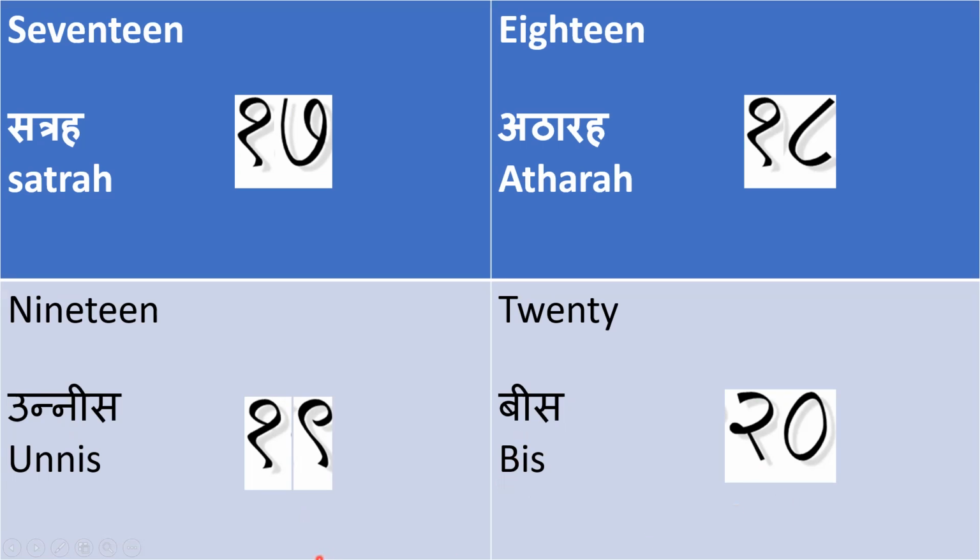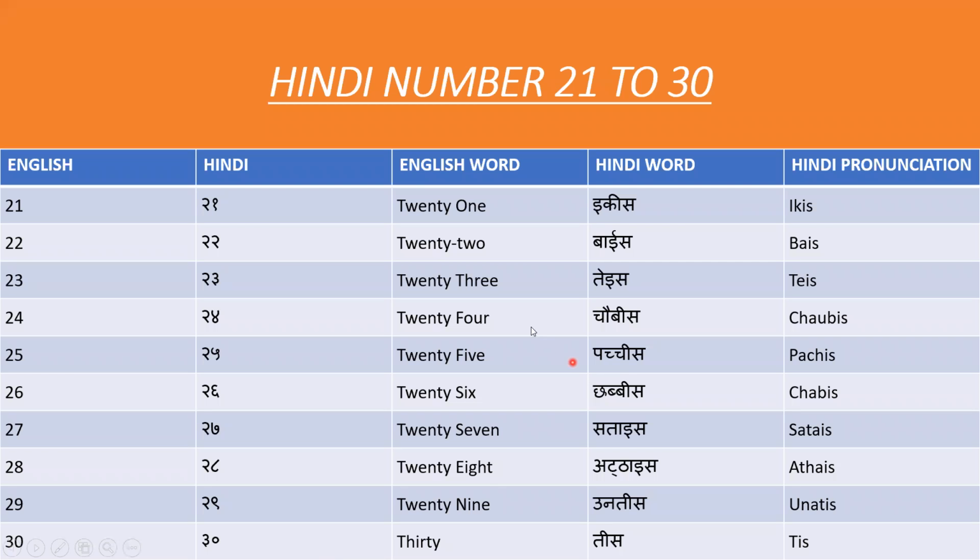These are basic numbers. If we know all these numbers, easily we can write any numbers from 21 to hundreds. So first we should memorize all these numbers, and then we will go to our next slide. Okay, so now we are going to the next slide. Our next slide is numbers name or Hindi numbers 21 to 30.